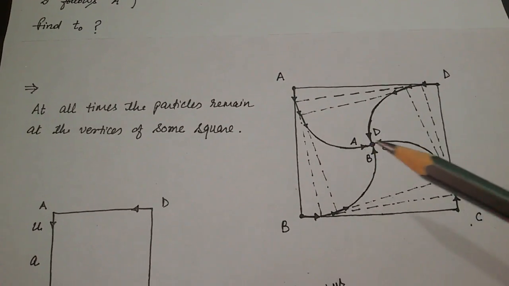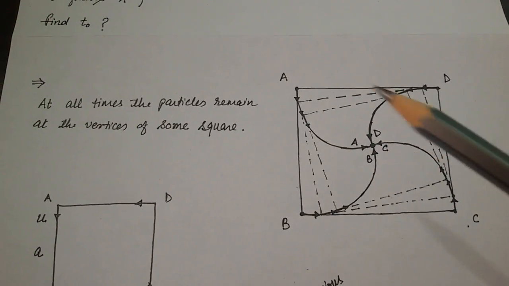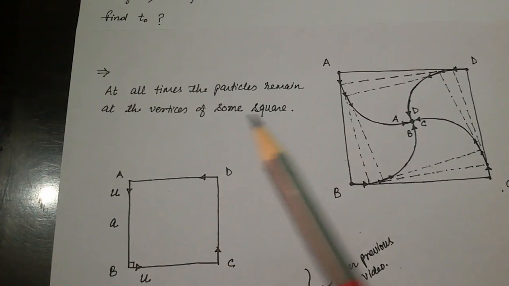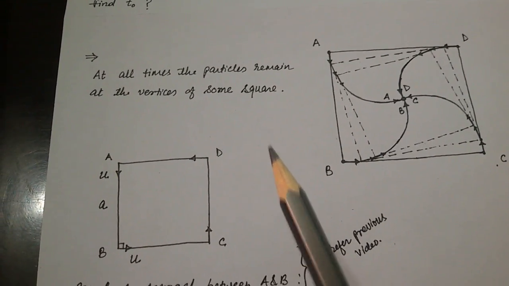Video is a little fast. It is advisable that you repeat this video 2-3 times. So these particles will meet, they will hit each other here. All the particles will be at vertices of some square. Video is a little fast, dear students, please repeat it.